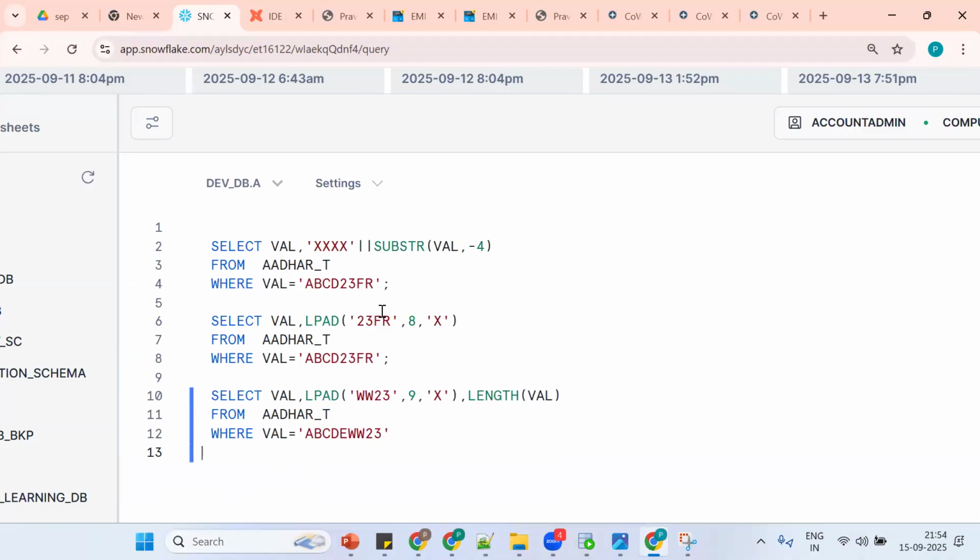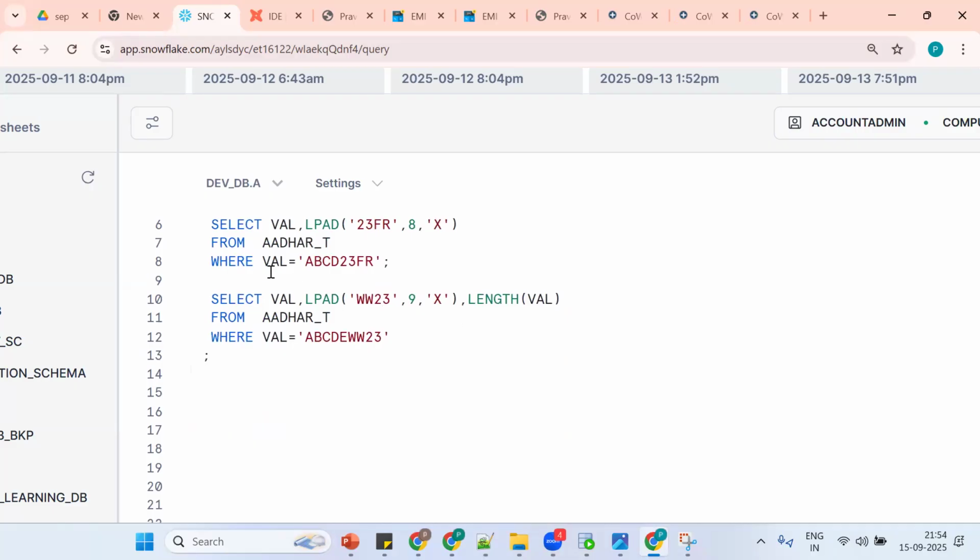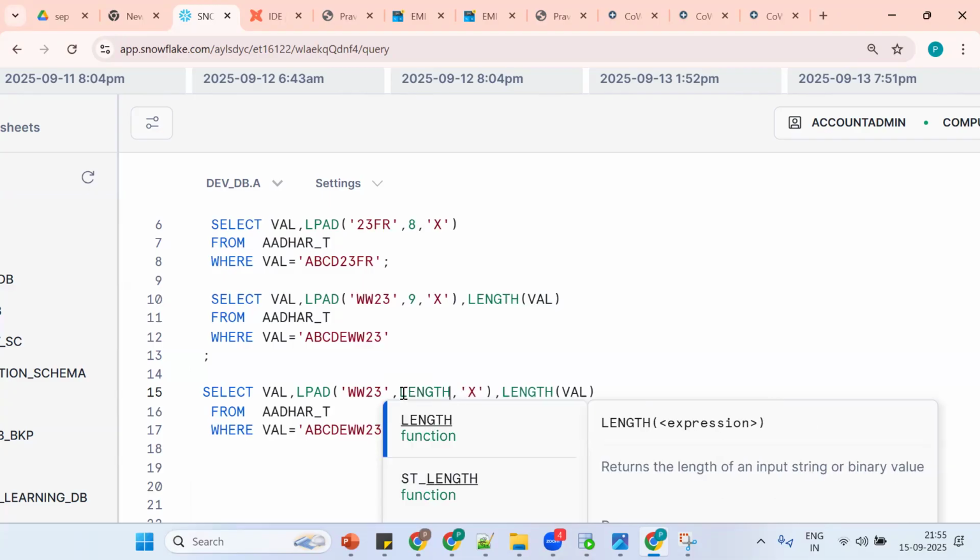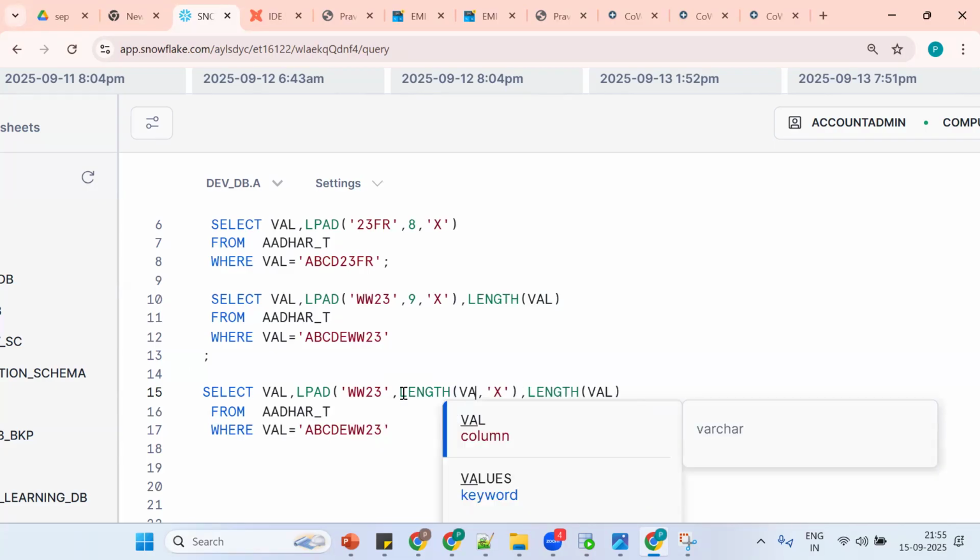Now tell me, is it static or dynamic? It's static. Now we'll make it dynamic. What is 9, or what is 8? How are you getting 9 or 8? Length of a string. How to find the length of a string? Put LENGTH, length of val.